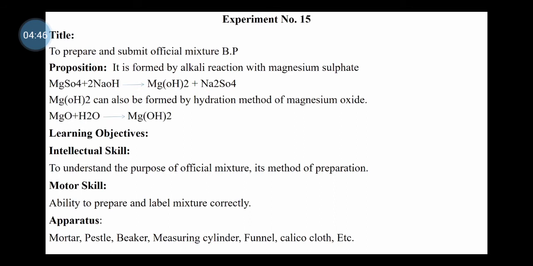The learning objectives of this experiment: intellectual skill, to understand the purpose of Hoppischel mixture and its method of preparation, and motor skill, the ability to prepare and label the mixture correctly.